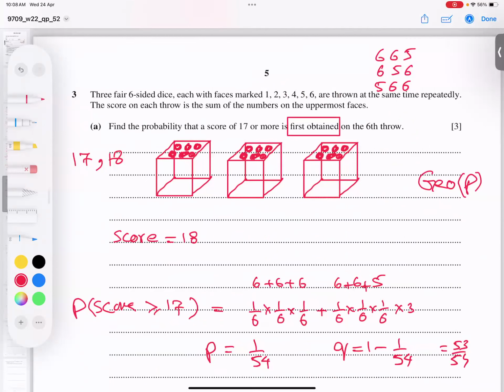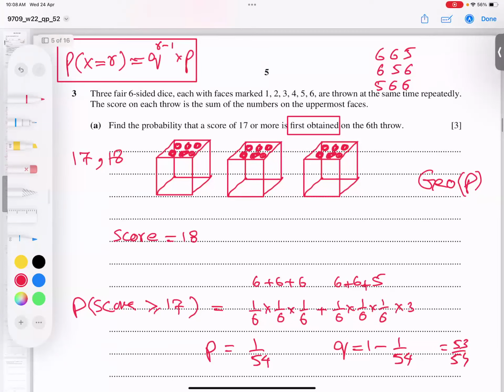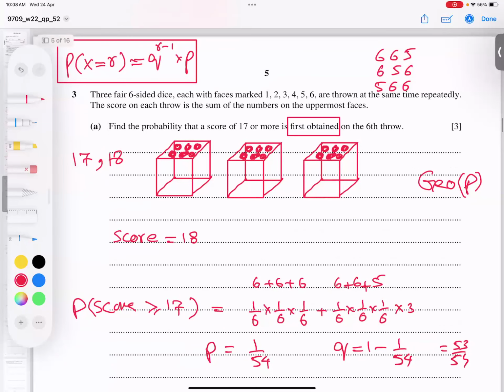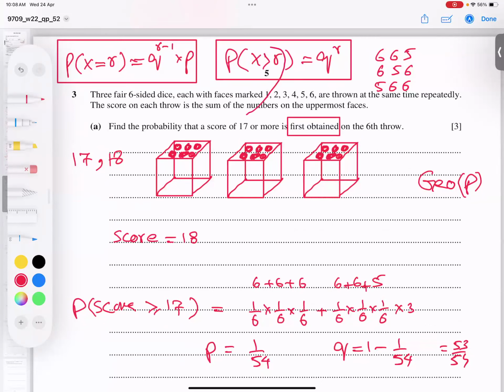One formula is for a particular number, if x is equal to r, the formula is q to the power r minus 1 into p. We use this when he talks about a specific number. The second formula is for x more than r, and the formula is q to the power r. We use this only when we ask for more than.